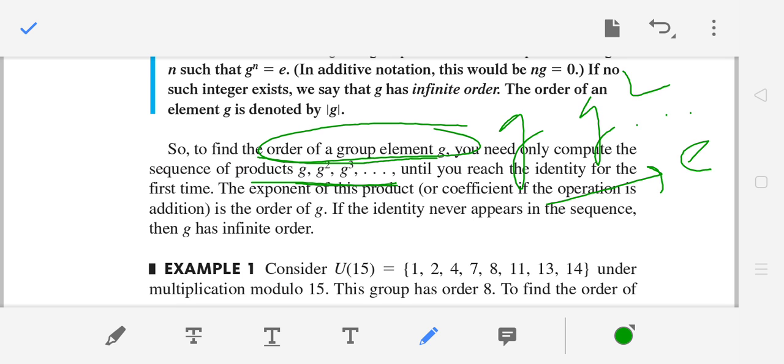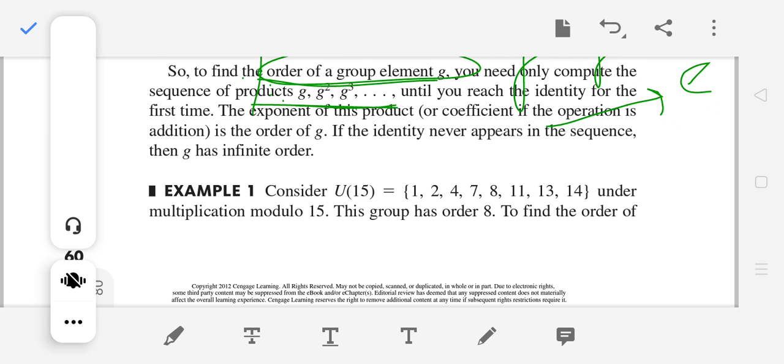So if the identity does not appear, you continue G, G square, G cube, G power 4, G power 5, and the identity is not appearing there, then you say that the order of G is infinite, right?